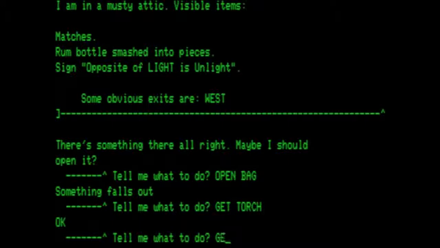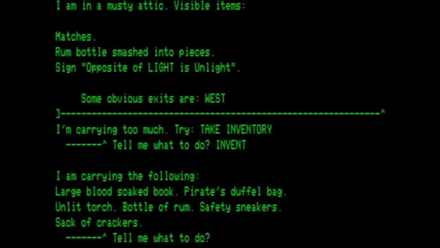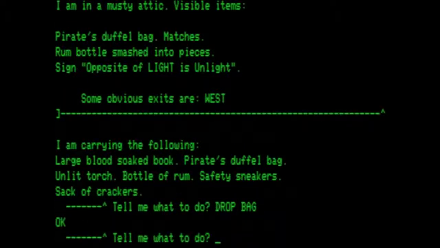Let's get the matches. I am carrying too much. Try take inventory. If we look at our inventory, we see we're carrying a book, the duffel bag, an unlit torch, a bottle of rum, safety sneakers, and a sack of crackers. So this is pretty much the limit of our inventory. Let's drop the bag and then get the matches.